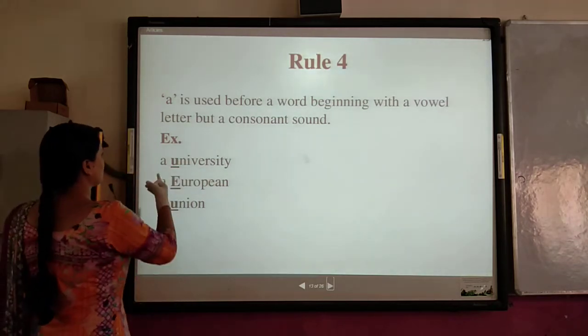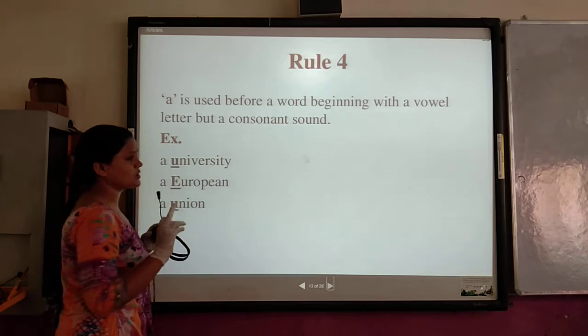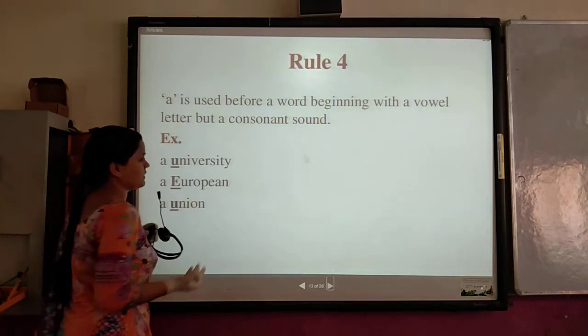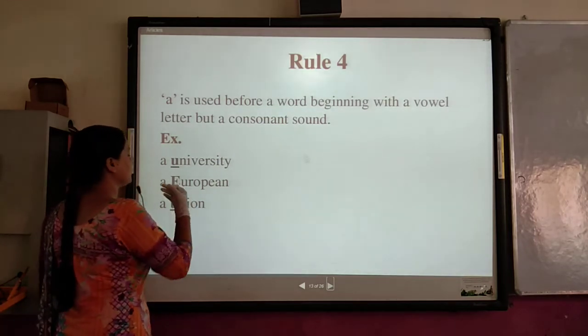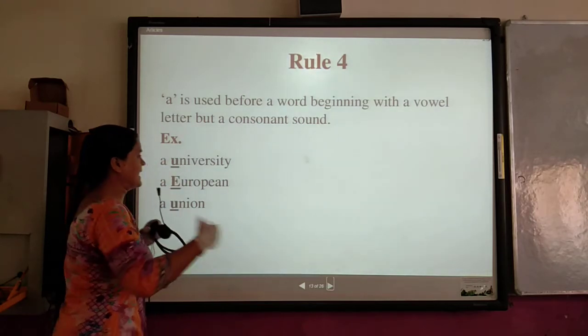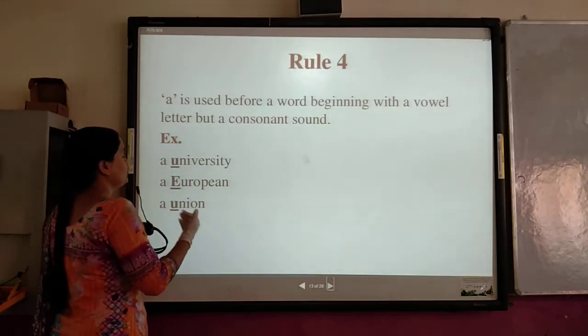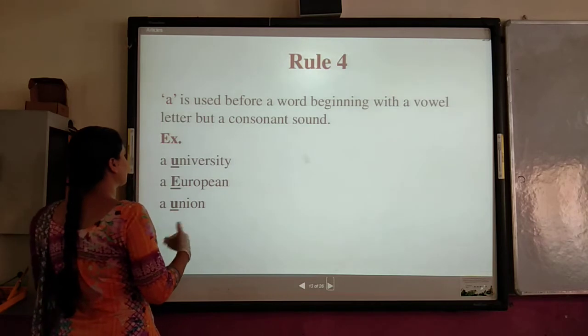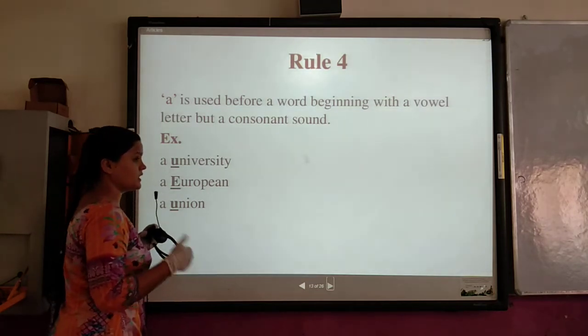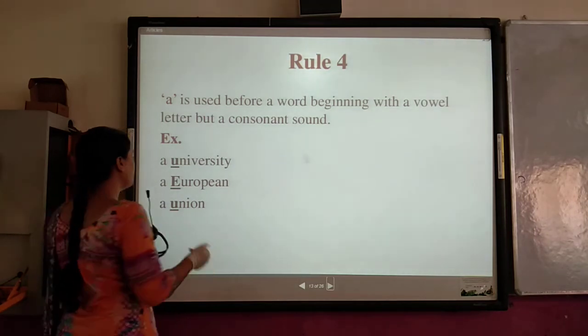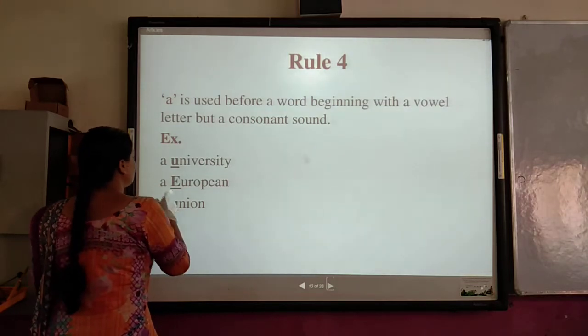Okay. As you can see, "a university". It will not be "an university". Why? Because it is not pronounced like "uni" with a vowel sound. It is "university", starting with a "yoo" sound. Okay. Again, "a European".